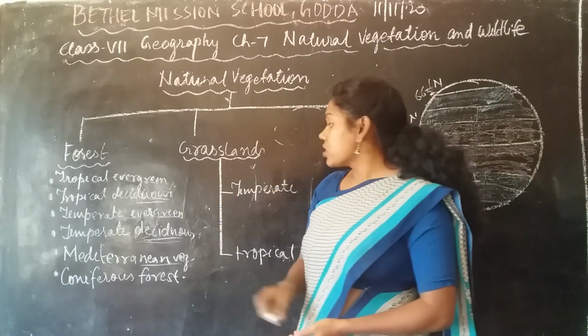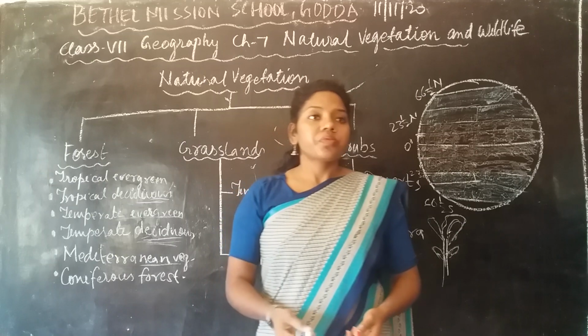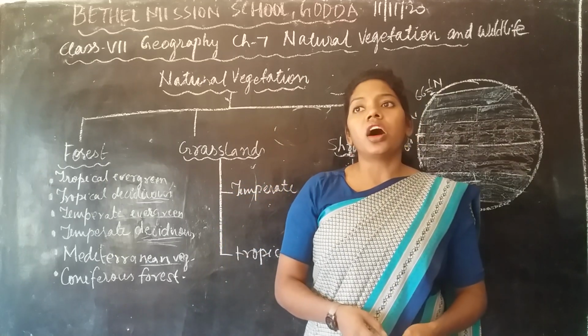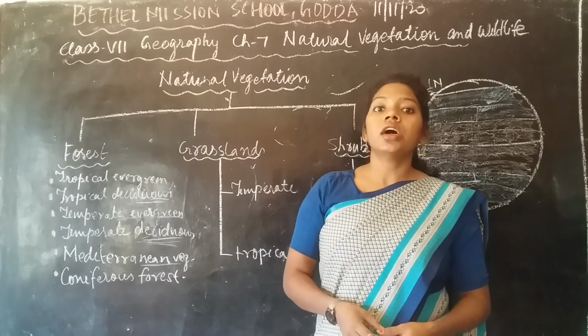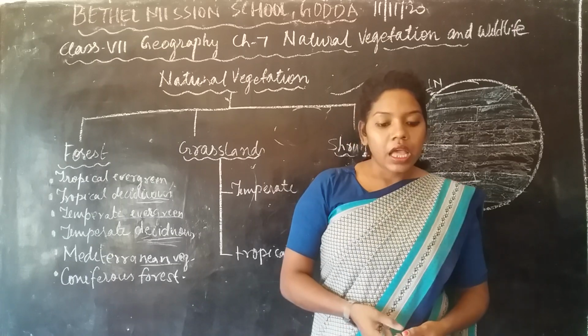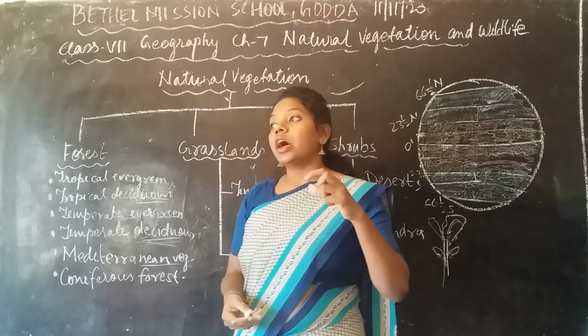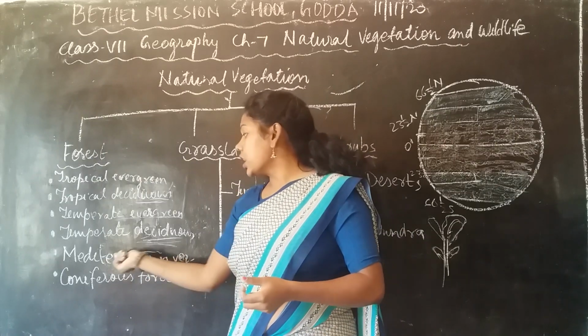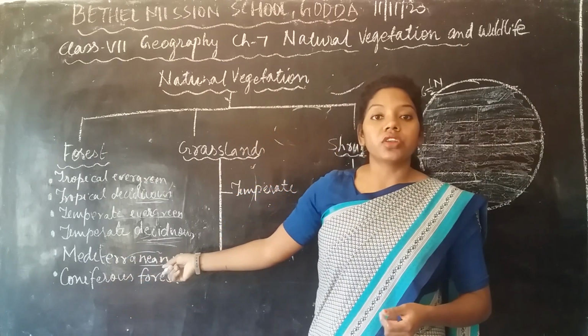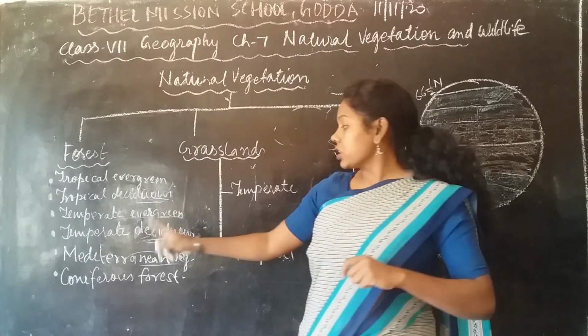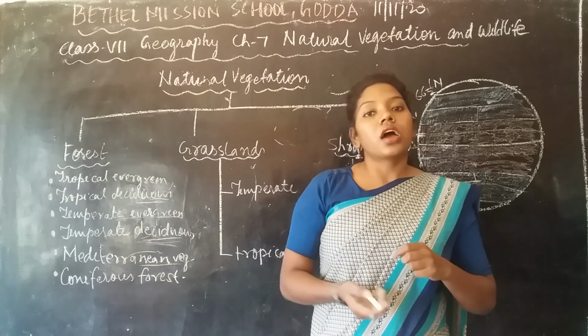Why? Because these are the areas where mainly fruits like oranges, apples, and then you have the grapes are grown. These are the important vegetation which are mainly grown in this region, that means in the Mediterranean vegetation. Due to that, the Mediterranean vegetation is called the orchards of the world.